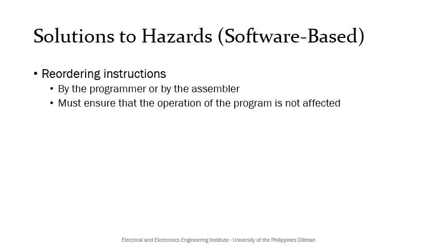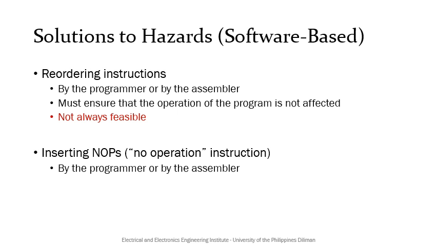The reordering can be done manually by the programmer or by the assembler while ensuring that the program operation is not affected. However, this is not always feasible or cannot eliminate all possible hazards that can happen, especially since most programs have closely intertwined dependencies and usage of registers.